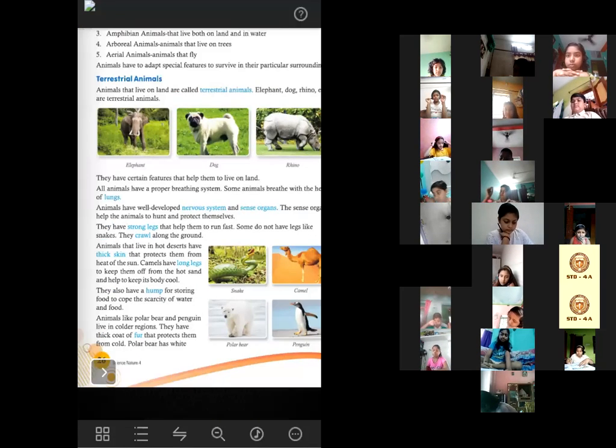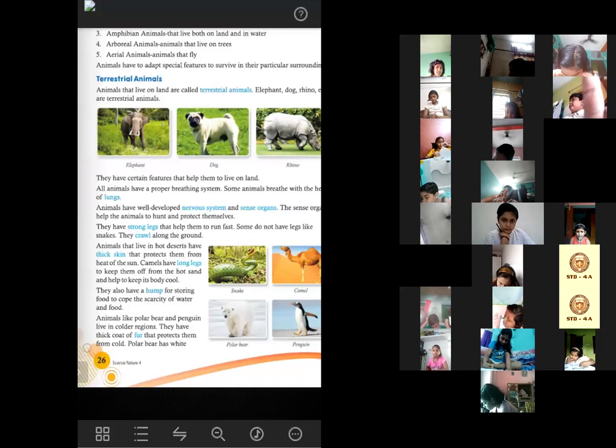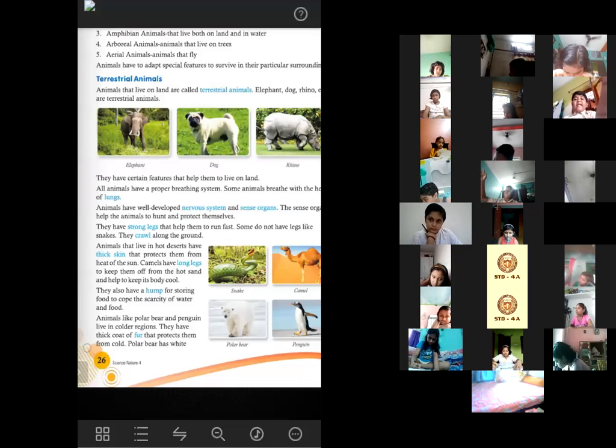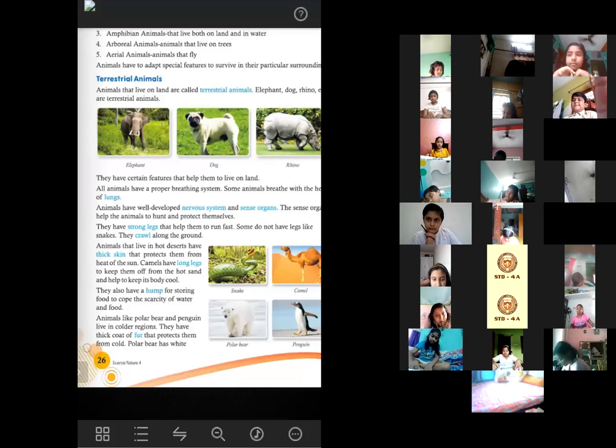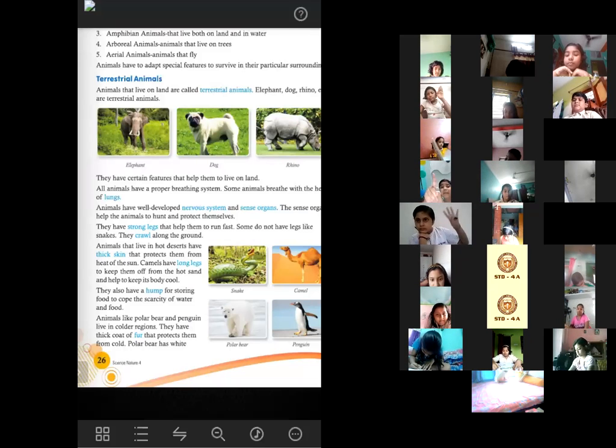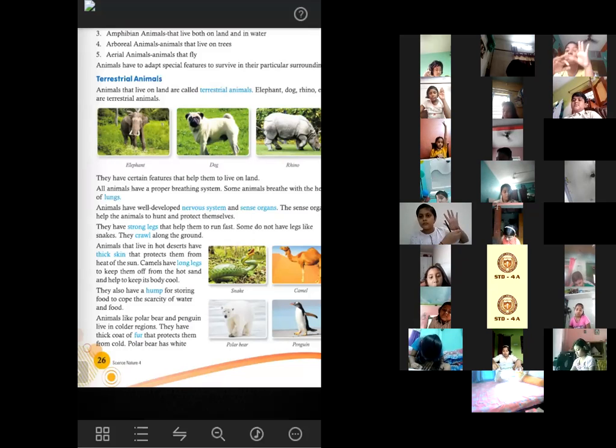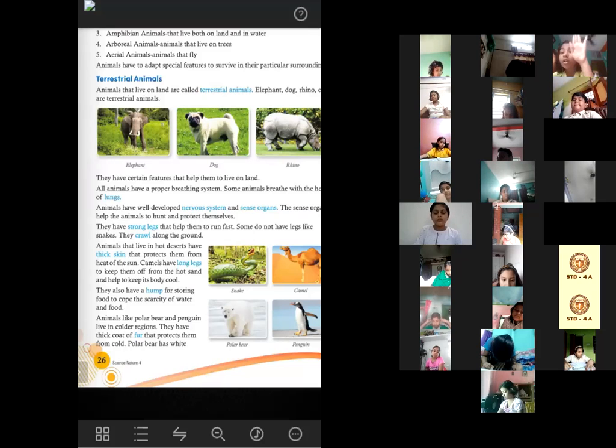The polar bear and penguins, they live in the polar region where it is very cold, right? So what helps them to keep their body warm in that cold temperature? Who can tell me the answer? Shushnata. Okay. Yes, unmute your device.